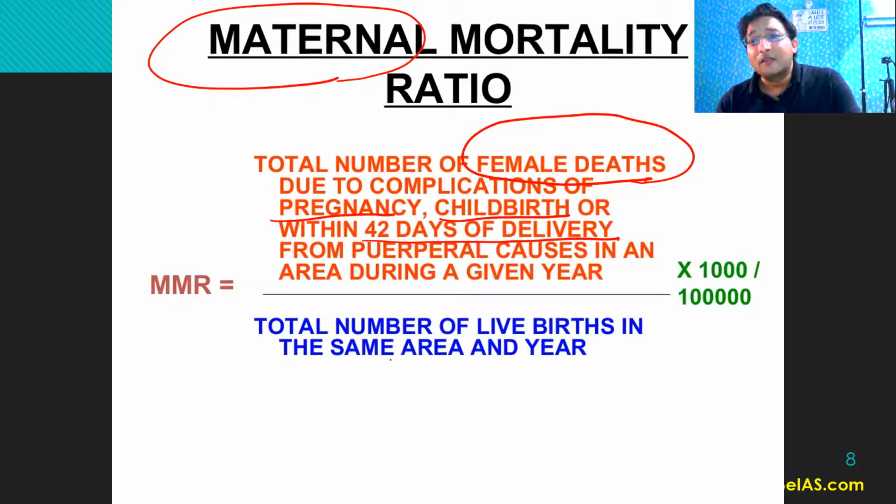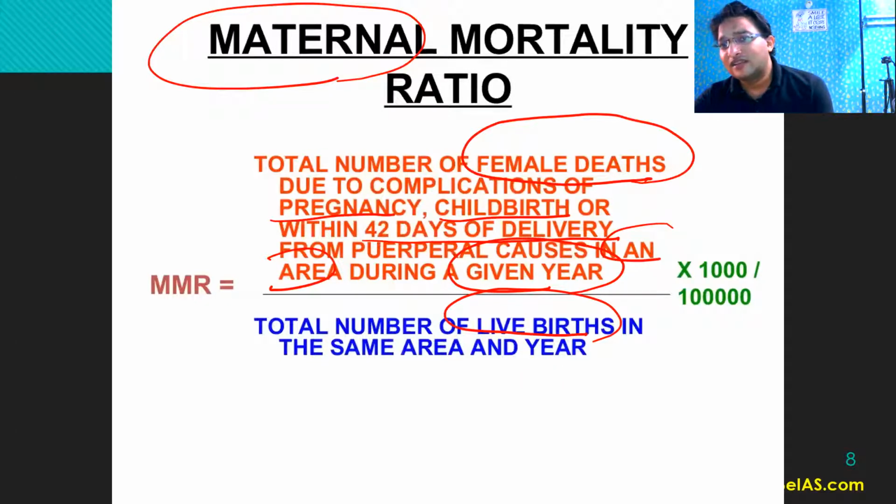So either at the time of childbirth or during the pregnancy or within 42 days of the delivery, from puerperal causes in a year in an area, for example in India, in Uttar Pradesh, in Delhi, during a given year, divided by the total number of live births in the same area and year, right?